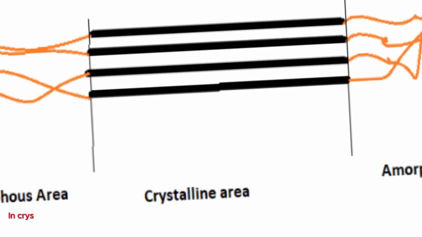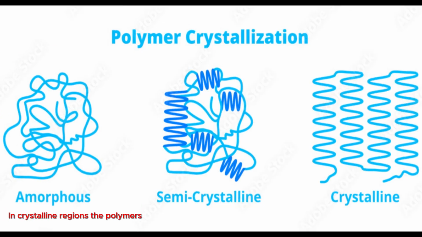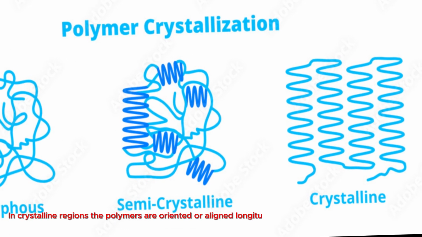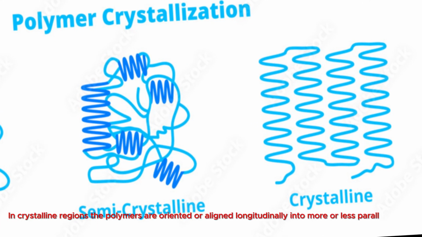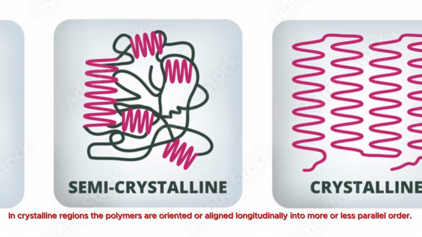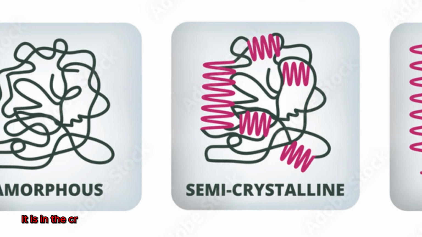In crystalline regions, the polymers are oriented or aligned longitudinally into more or less parallel order. It is in the crystalline areas that hydrogen bonds and van der Waals forces occur.